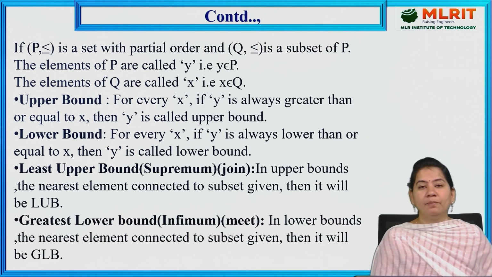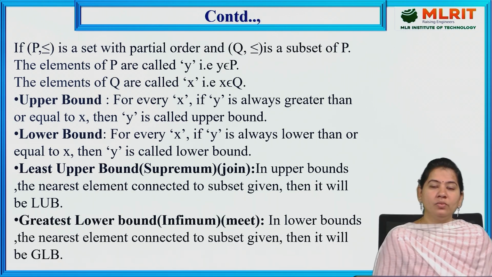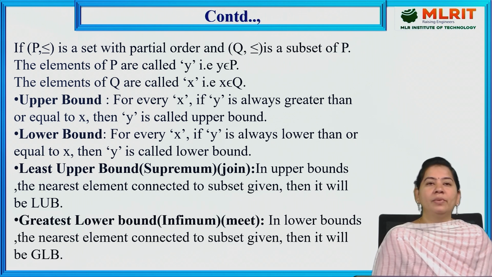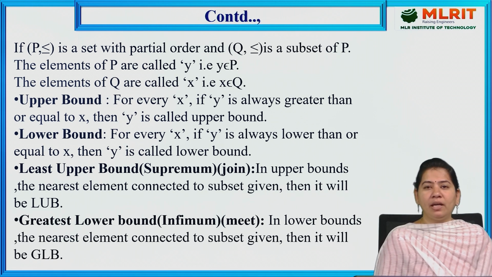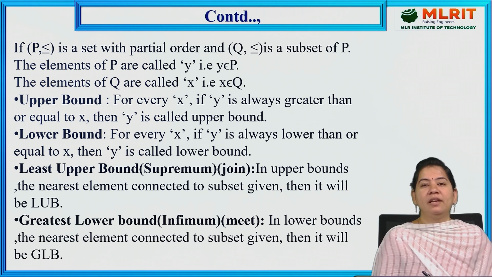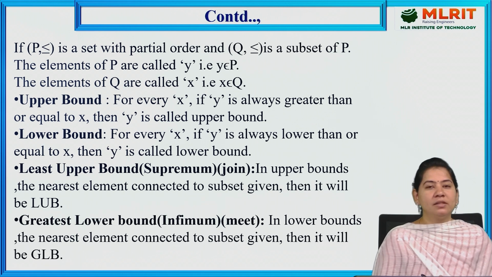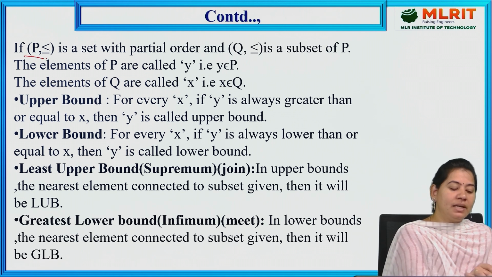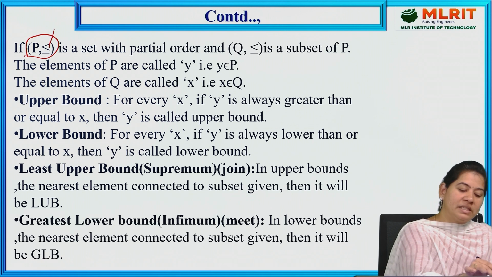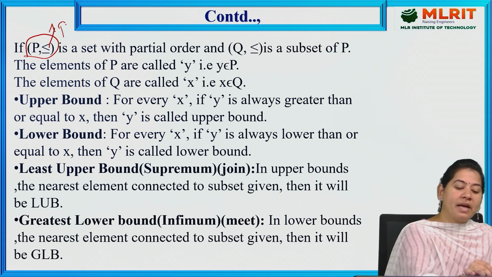Next, how to find lower bounds, upper bounds, greatest lower bound and least upper bound. For the Hasse diagram only, we will be finding all these: LB, UB, GLB, LUB. Let us understand how to find them. Here P comma less than or equal to: this less than or equal to is the partial order symbol, and P is a non-empty set with a partial order.